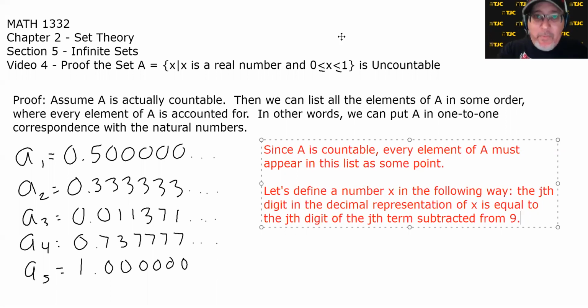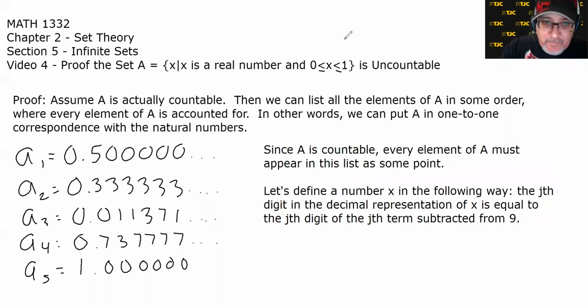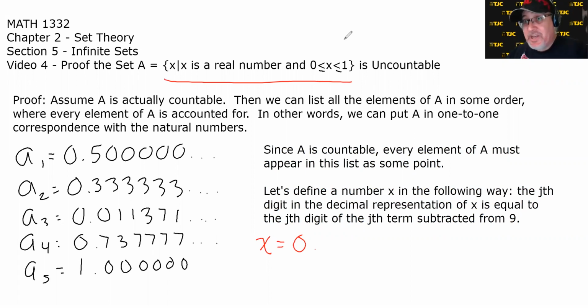Oops, don't want that. I want that to be black, please. We're going to define X as a decimal. We'll start it with a 0. Now, starting with a 0 guarantees that X is supposed to be in this set, because this is all the decimals between 0 and 1. So starting with 0 is going to be there.